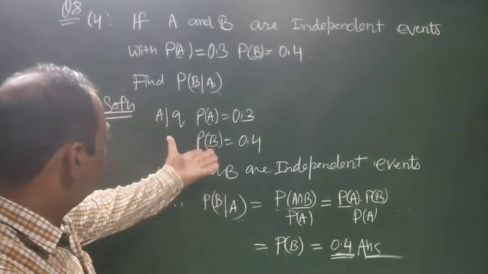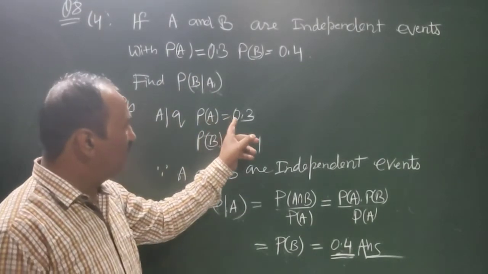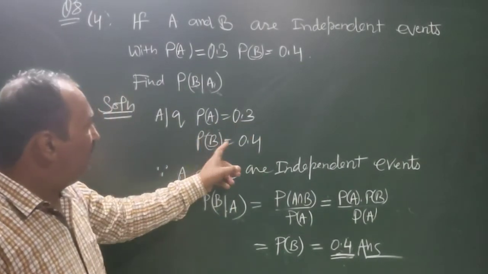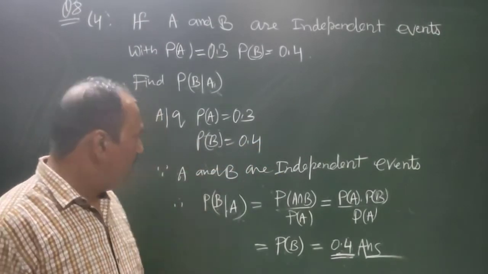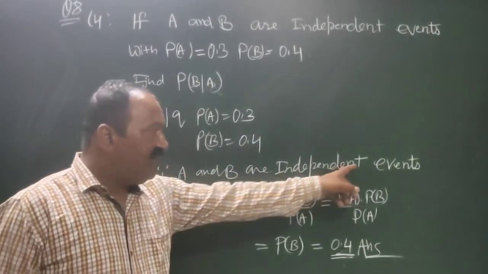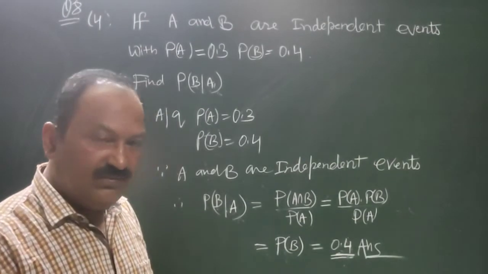Now let us discuss this. According to the question, P of A is equal to 0.3, P of B is equal to 0.4. Because A and B are independent events, it is given to you.